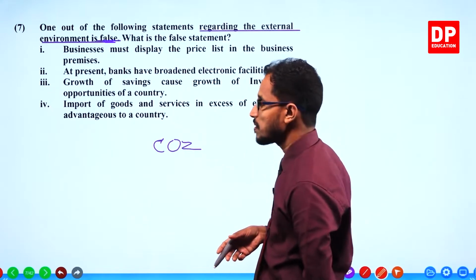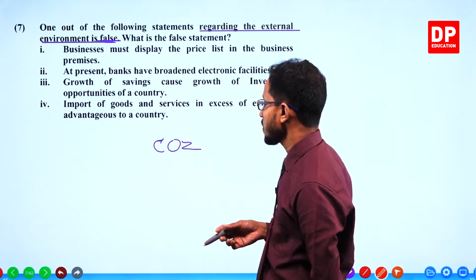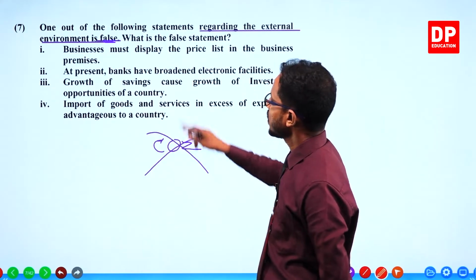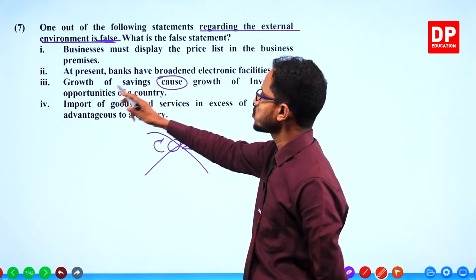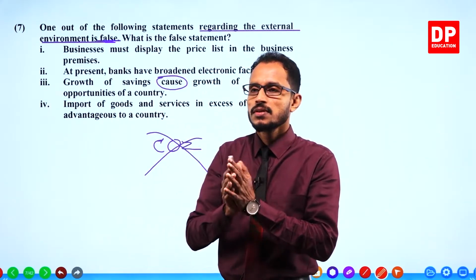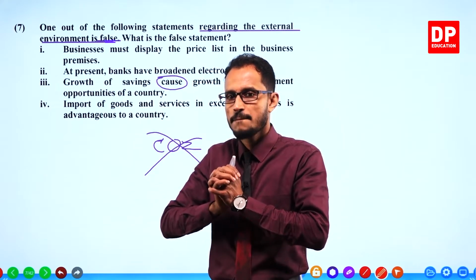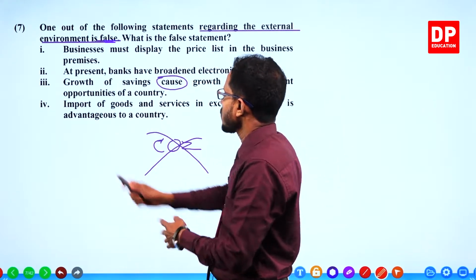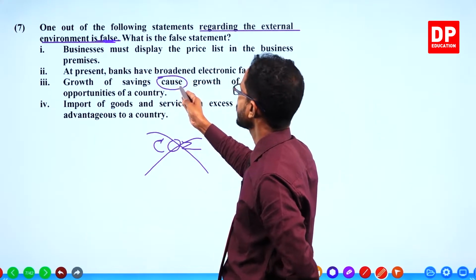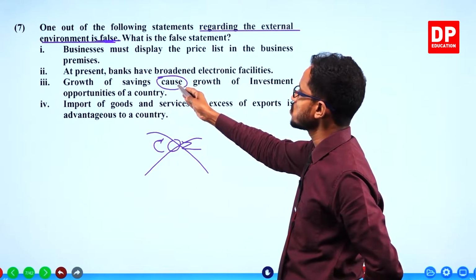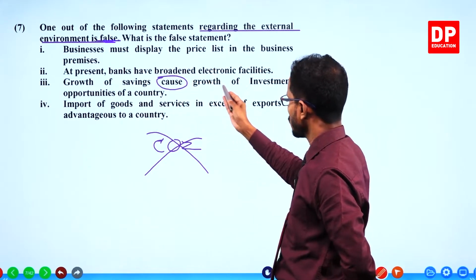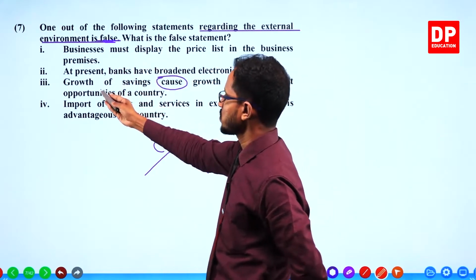Cause the problem is because my friend is not coming. Not this. Cause means it happens as a result of something. Growth of savings happens as a result of cause. Growth of savings cause growth of investment opportunities of the country.